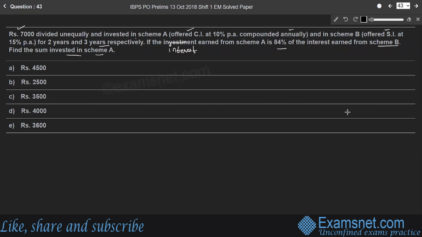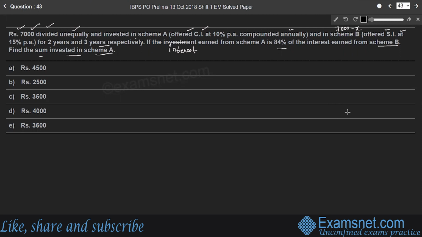So here total rupees 7,000 is divided unequally. We have to find sum invested in scheme A. So let us assume sum invested in scheme A is x rupees, and that of scheme B will be 7,000 minus x, because total sum is 7,000. So let us find compound interest in scheme A and simple interest in scheme B separately.